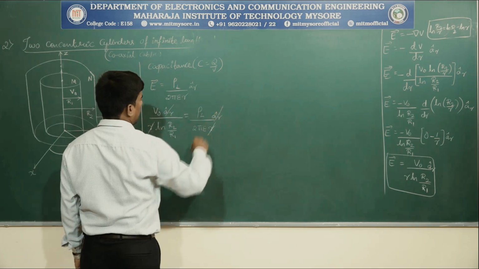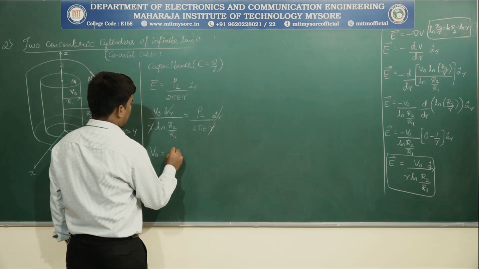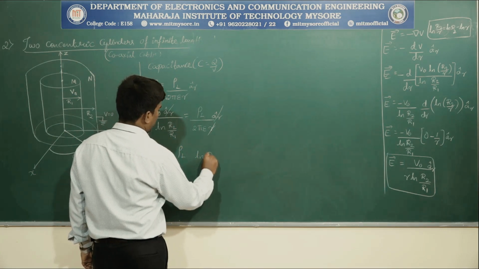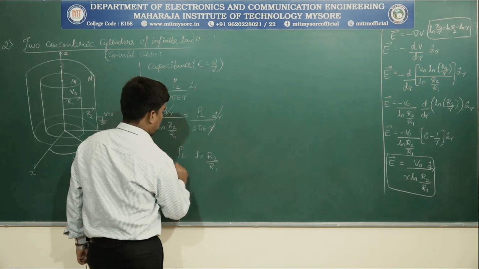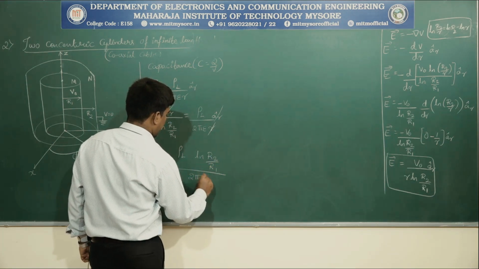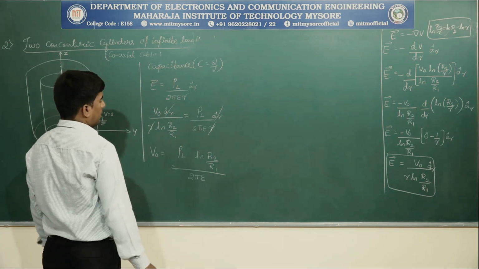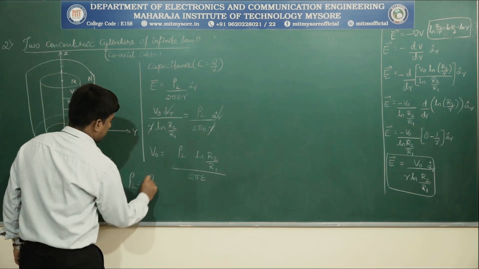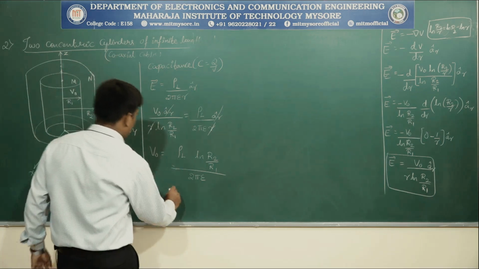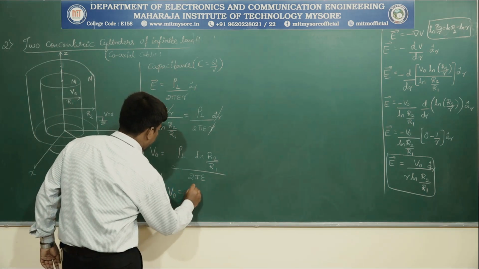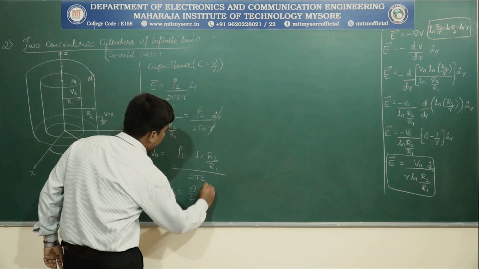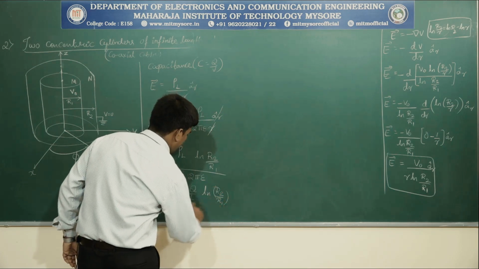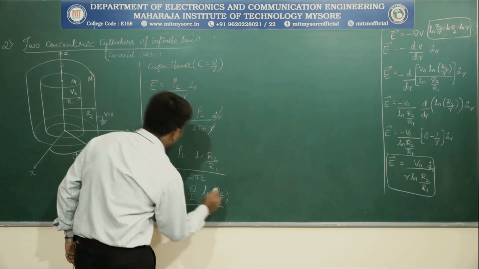R gets cancelled, a cap R gets cancelled. V naught can be written as rho L into natural log of R2 by R1 divided by 2 pi epsilon, right? Rho L can be written as charge per unit length. Then V naught is Q by L times natural log of R2 by R1 whole divided by 2 pi epsilon.